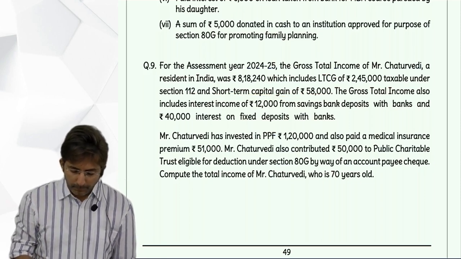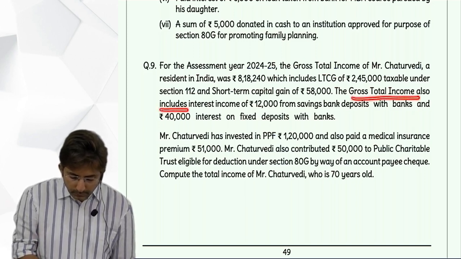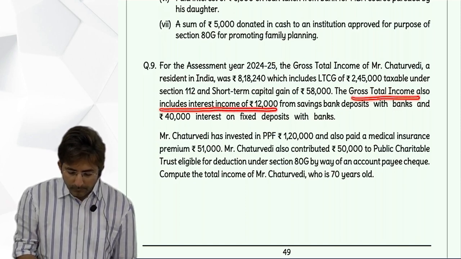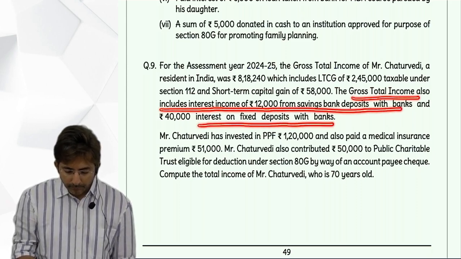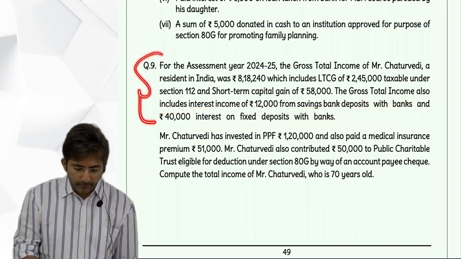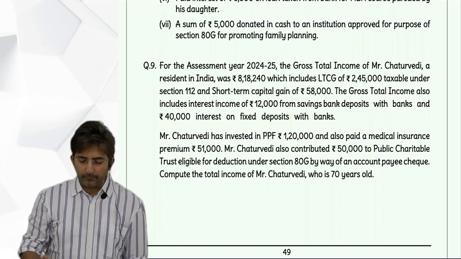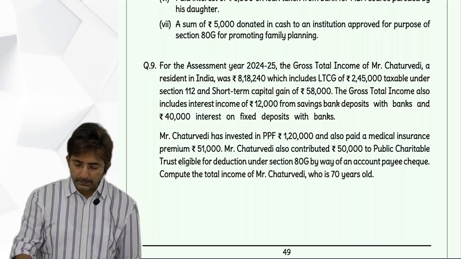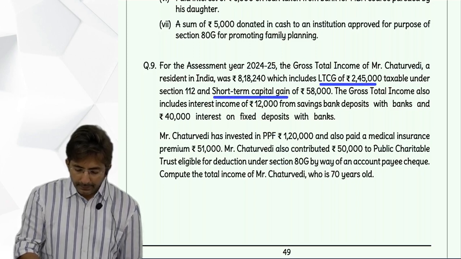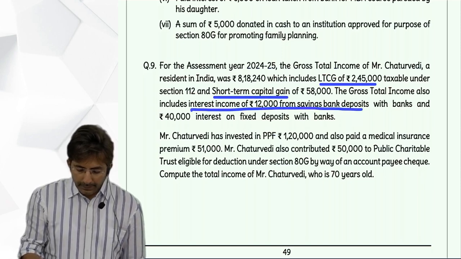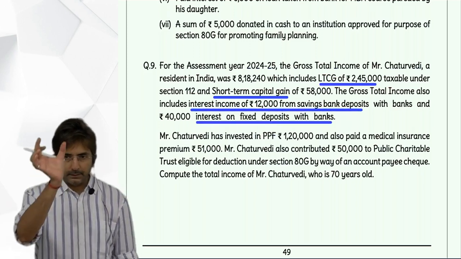So in short, can you tell me the breakup of, wait, one more thing is given. Gross total income also includes interest income of 12,000 from savings bank deposit with bank and interest on fixed deposit with bank. In short, in this whole paragraph, they have given the breakup of gross total income. So tell me, in the total income, what do we have? One is long-term capital gains. Okay, then short-term capital gains. Then interest income from savings bank deposit and interest on fixed deposit with bank. Okay, this will help us in arranging the 5 heads of income.